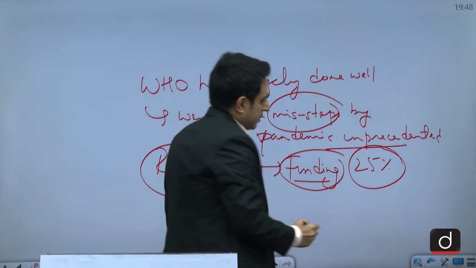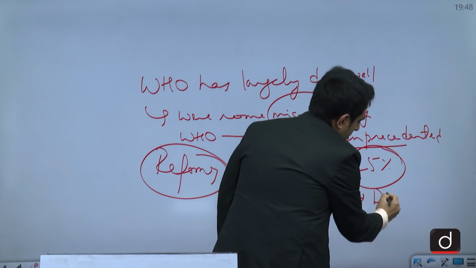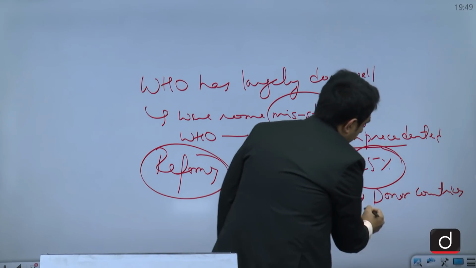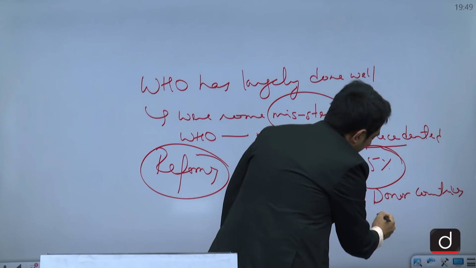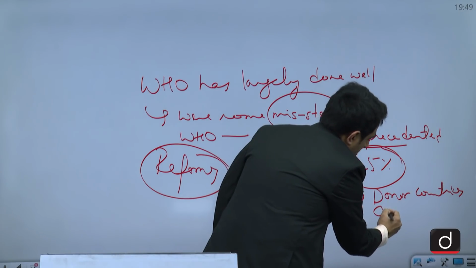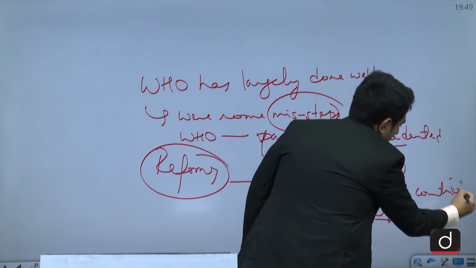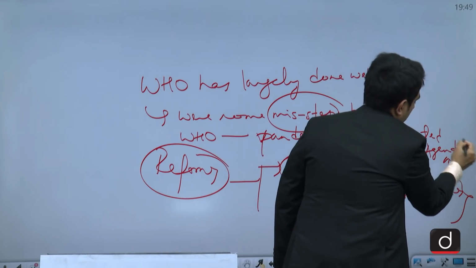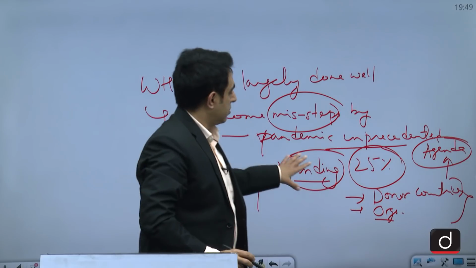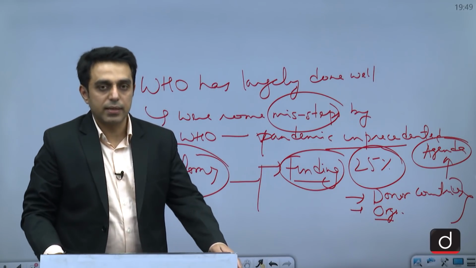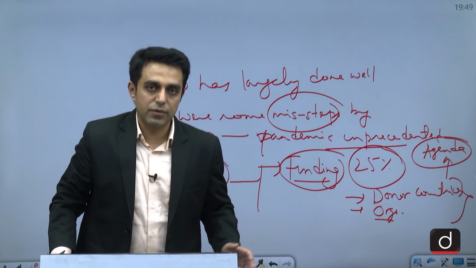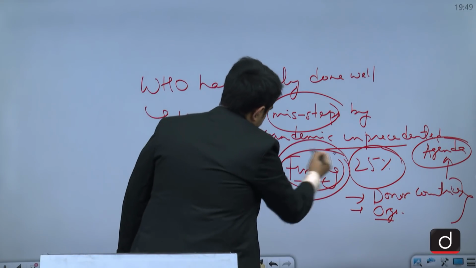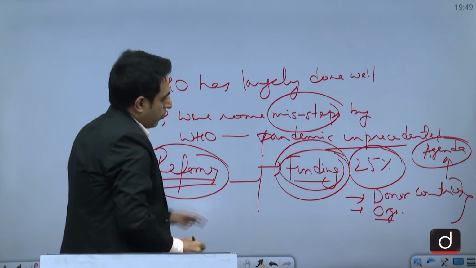The rest of the funding is coming from voluntary contribution of donor countries and organizations such as the Bill and Melinda Gates Foundation. These organizations and donor countries have their own agenda, and because WHO is dependent on these funds, sometimes the agenda gets hijacked by these countries and donors. So that needs to be corrected. So there have to be reforms in WHO.